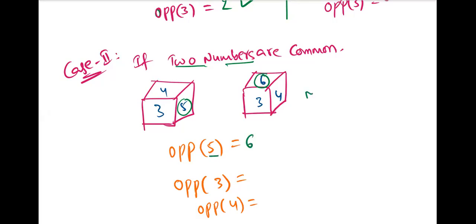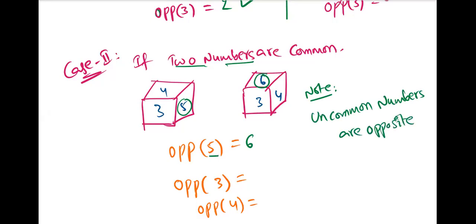Okay, here I am writing the shortcut point: uncommon numbers are opposite. Sir, so for 3 it's 4? No. For 6, you're telling for 6? No, sir, for 3. For 3, okay. Tell me what is the number opposite to 3?